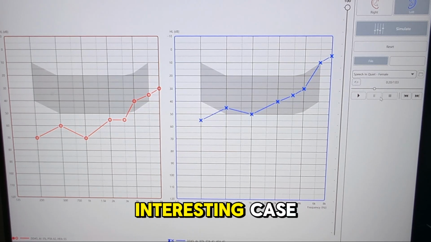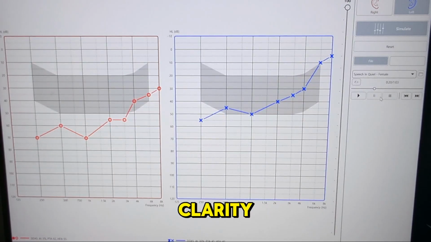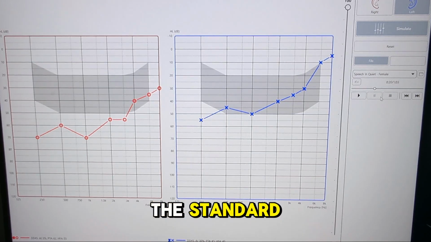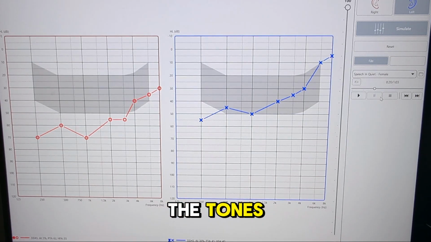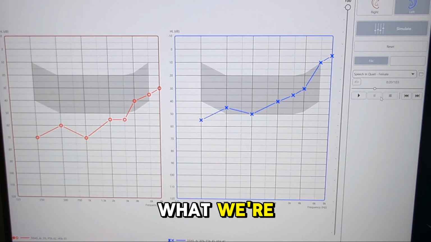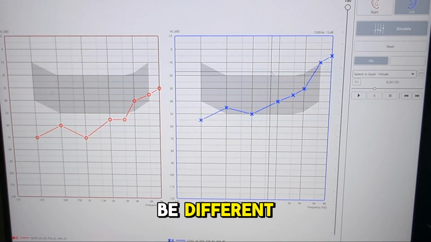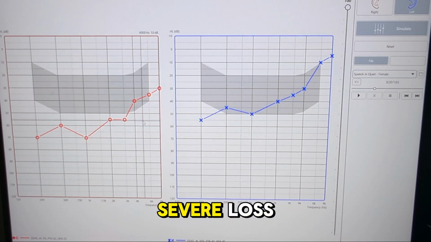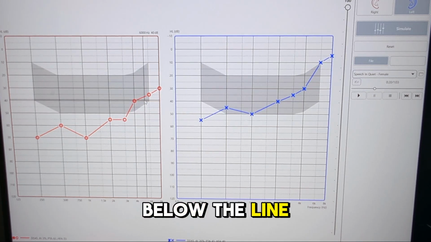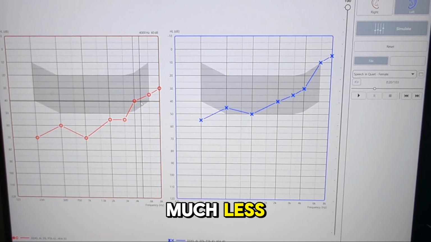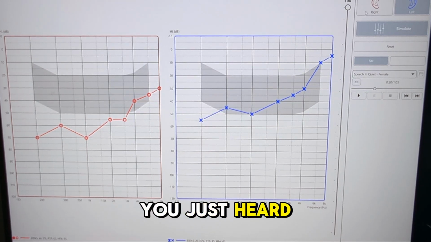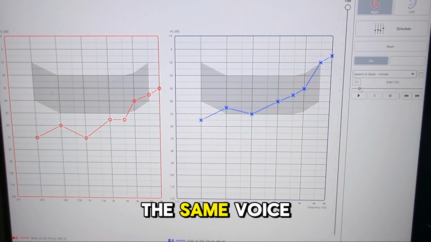It's a very interesting case. So you do have clarity with that voice, but it's missing relative to the standard version. A lot of the tones are missing and the volume is diminished. So that is what we're getting in the left side. The right ear is going to be different because it's more of a loss, this severe loss. We're only getting this portion of the speech banana below the line. So we're going to get much less clarity and a lot quieter than what you just heard. So we'll go to the right side and play the same voice from the beginning.